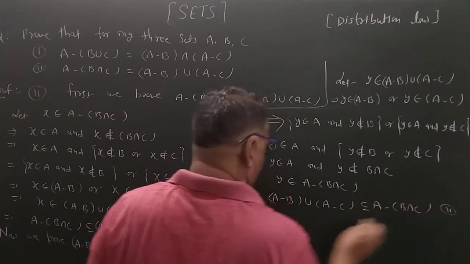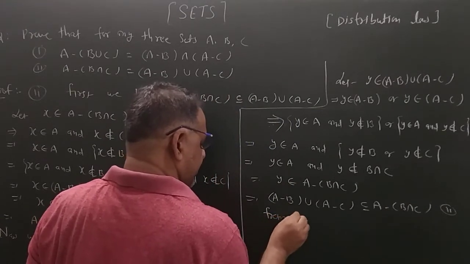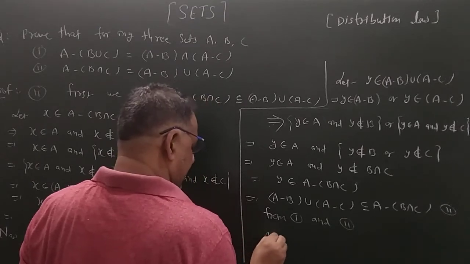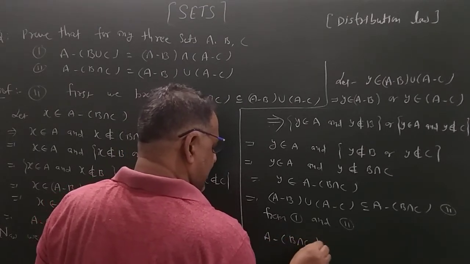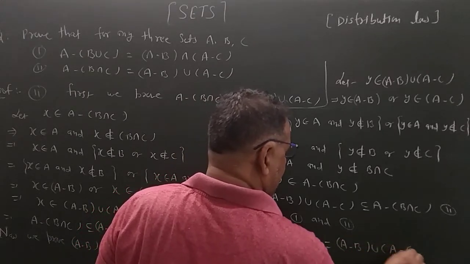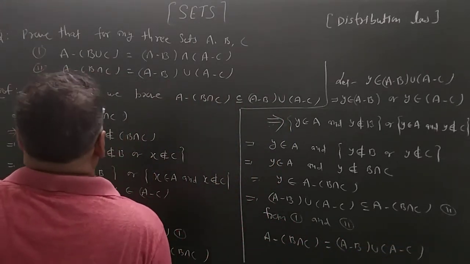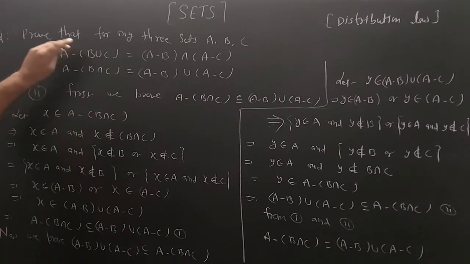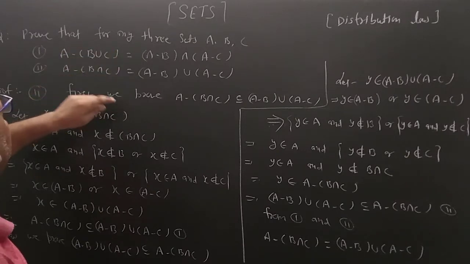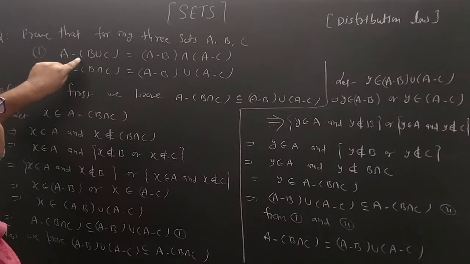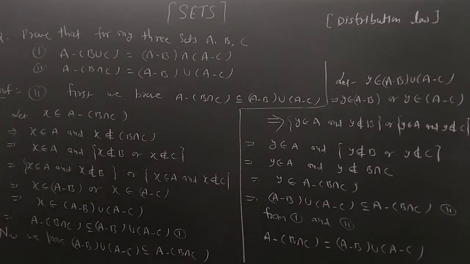This is the second. So from first and second, A minus (B intersection C) is equal to (A minus B) union (A minus C). So this is also in the form of a distribution law for the difference of sets. There are two questions with minus sign. We take the second here. Similarly, you can prove the first part of this question without taking the sets.